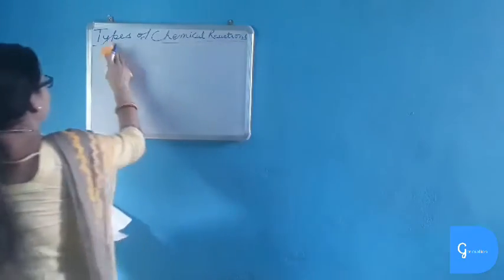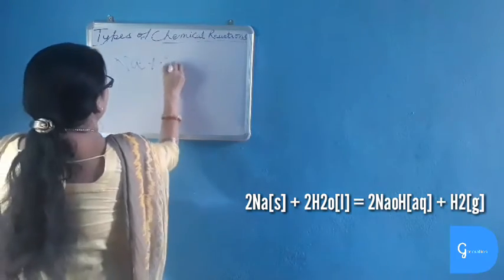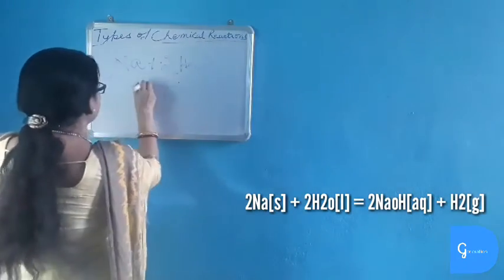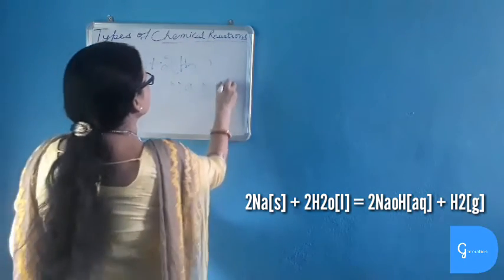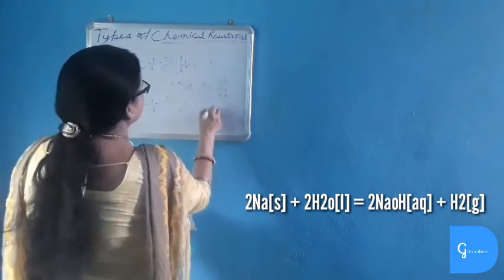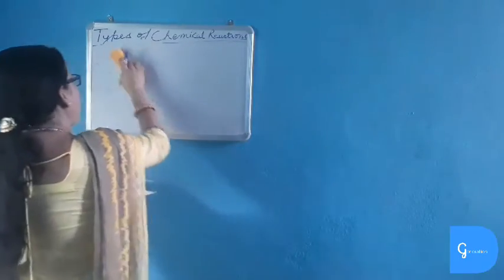Again, when sodium reacts with water, sodium is a highly reactive metal. It reacts vigorously with water to form sodium hydroxide plus hydrogen gas is liberated. So these are also displacement reactions of hydrogen.